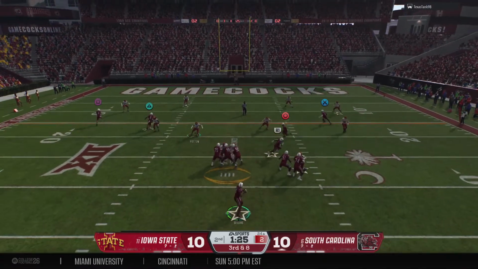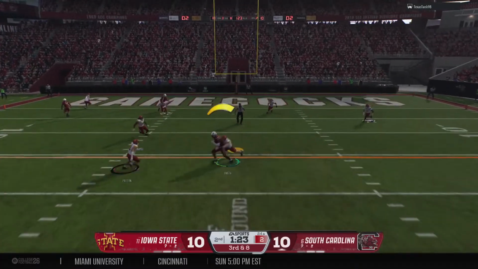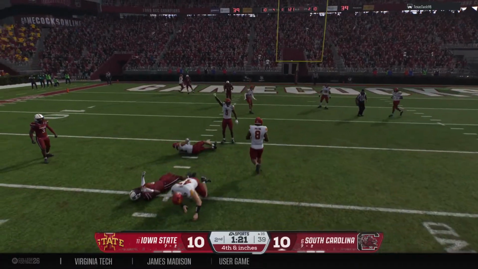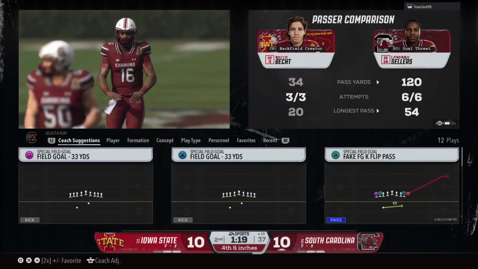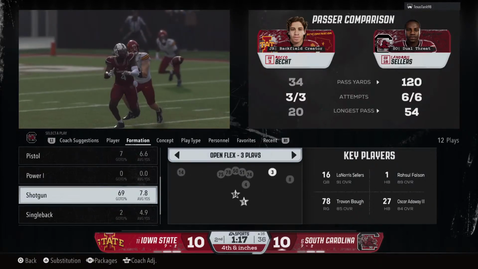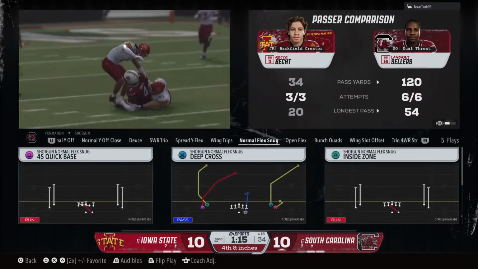Looking to throw. It's Sellers. Caught over the middle. It's Smith. They make the stop just short of the marker. It's going to be 4th down and inches.